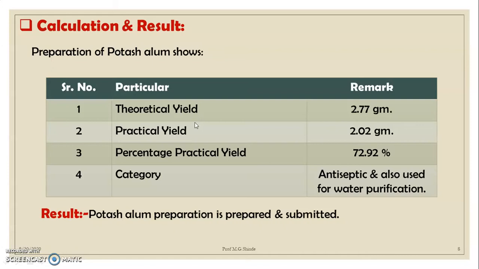Finally, the category we have to write in the result is that potash alum is an antiseptic. It has a number of uses in the pharmaceutical field. One of the uses is the purification of water. So finally we can conclude that the preparation of potash alum is completed, and here potash alum is prepared and submitted.